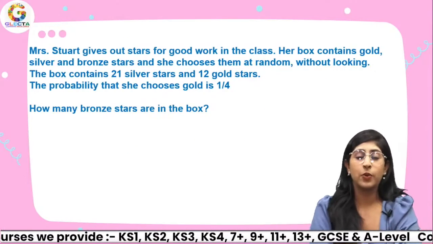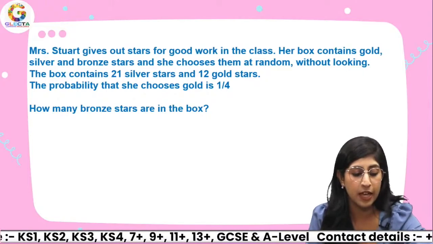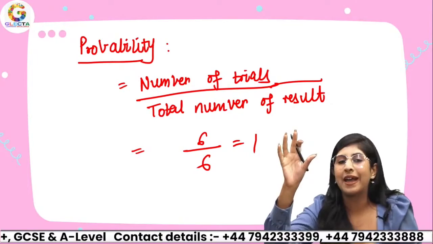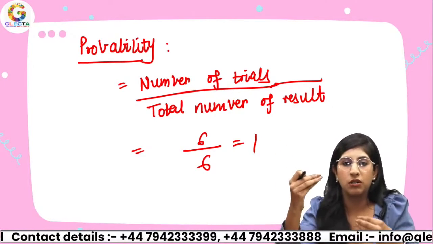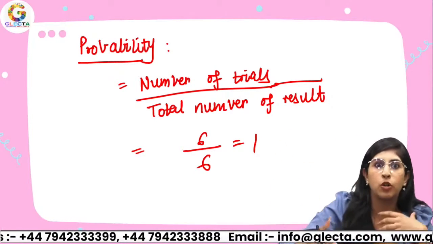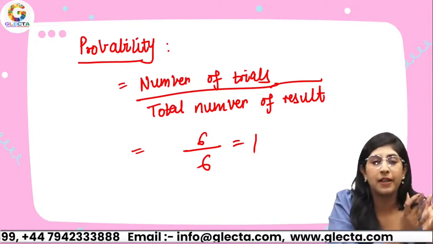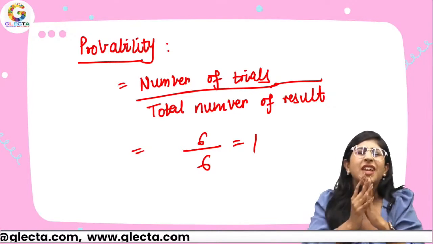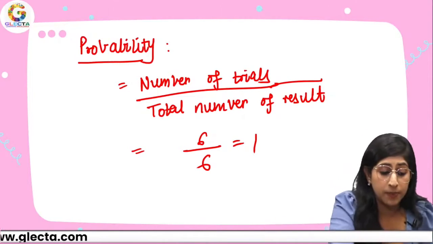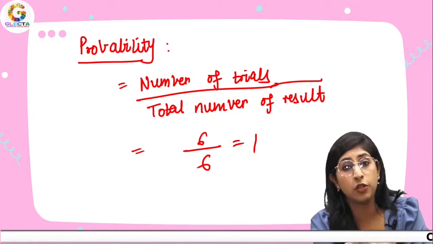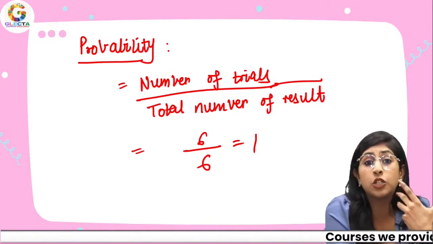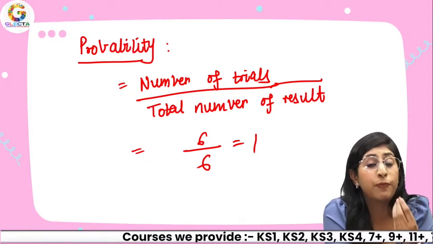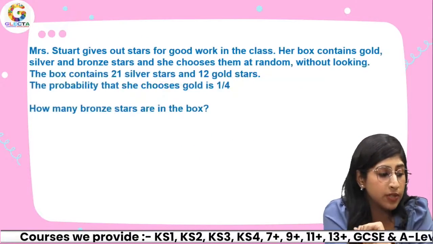Now let's come back to this question. There are two types of questions that can be asked from your probability. Either they'll tell you, okay, this bag has this many black balls, blue balls, or something like that. Another bag has this. You have to take out something and calculate the probability. Those are very easy questions. But sometimes the probability will be given to you and you can be asked what is the total number of balls in the bag or number of pens that we are taking. So let's have a look at this example.